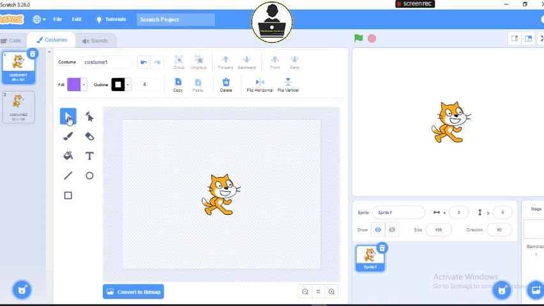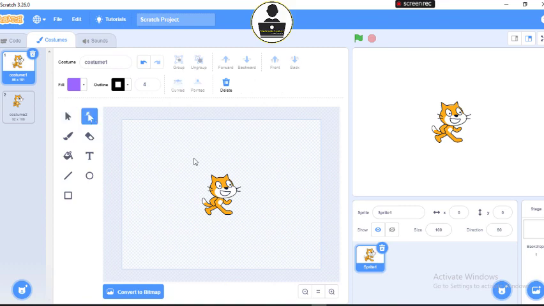You need to understand your select tool. Whenever you want to select an item, you use your select tool. Whenever you want to brush a part of an item with color, use your brush tool. You want to fill it with color, use your fill tool. You want to draw a line, use your line tool. You want to draw a rectangle, use your rectangular tool. You want to reshape an object, use your reshape tool.